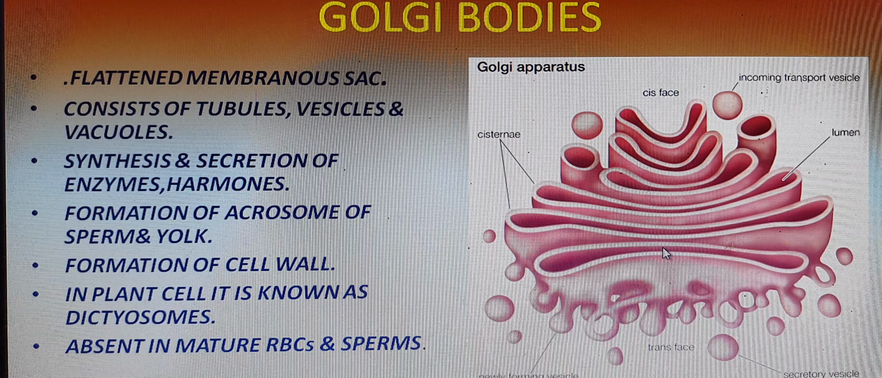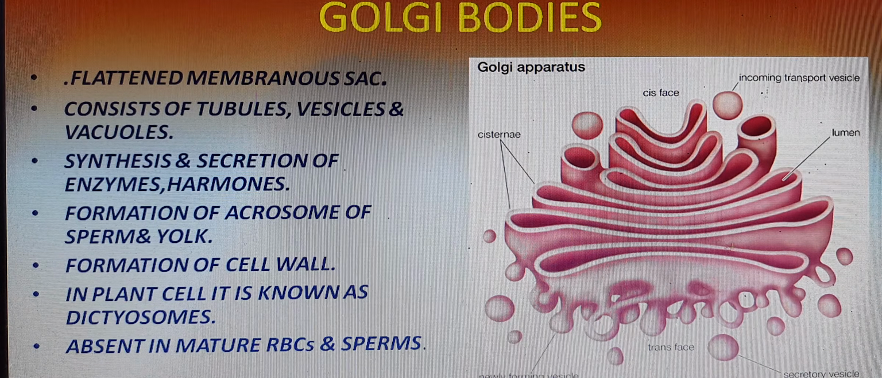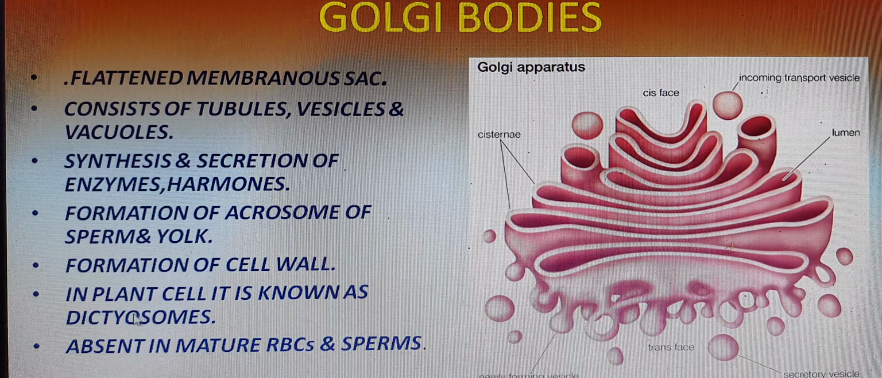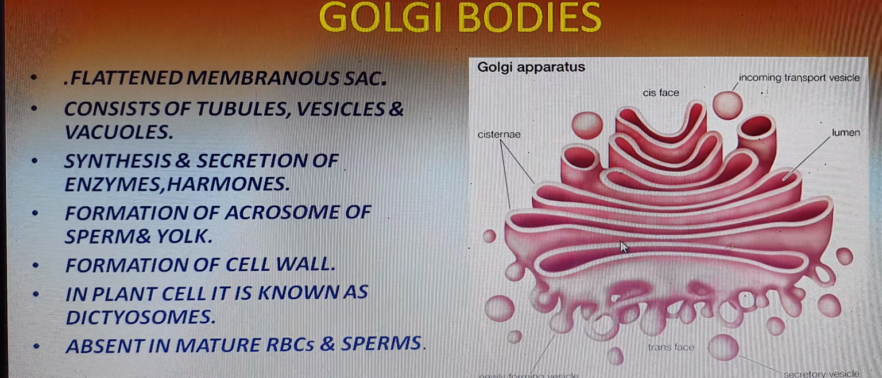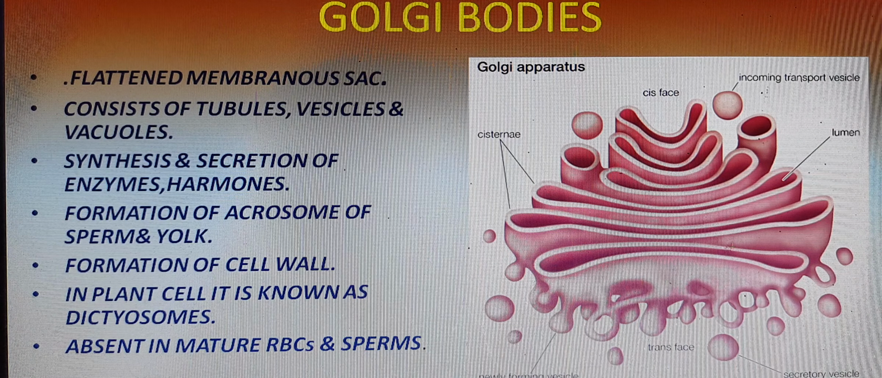The Golgi apparatus's basic purpose is to help in the secretion of enzymes and hormones. It also helps in the formation of the acrosome of the sperm cell and yolk. It forms the cell wall also in the plant cell. The Golgi complex in the plant cell is not as developed, which is why it is known as dictyosome. The Golgi apparatus is also absent. Normally it is absent in mature RBCs as well as in sperm cells.